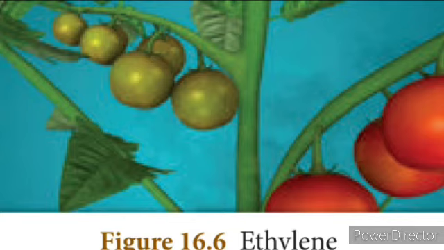Now if you see the physiological effects of the ethylene, of course it promotes the ripening of the fruit, whatever it is, apple, banana, mango, etc. And it also inhibits the elongation of the stem, because its main function is to arrest the growth of the plant. Ethylene also hastens the senescence of the leaves, that is shedding of the leaves and the flowers, and it also stimulates the abscission layer in the flowers, fruit, leaves, etc. because this leads to the shedding of the flowers, isn't it? And it leads to premature shedding. Premature shedding in the sense before it gets mature, it gets shed out.